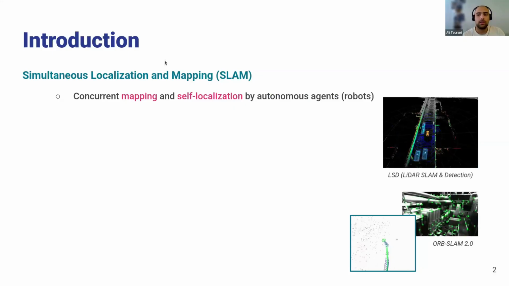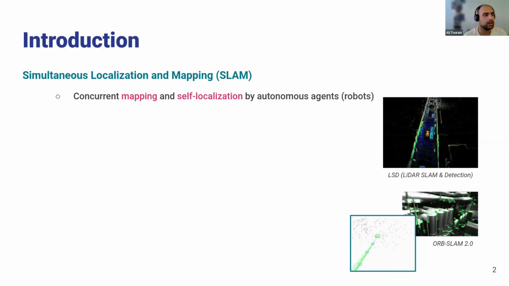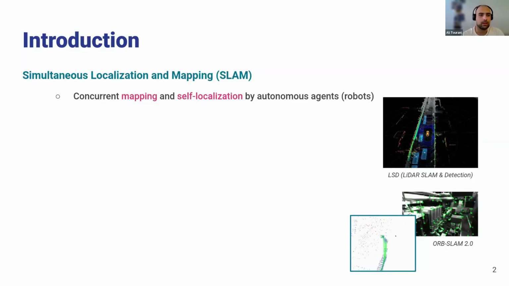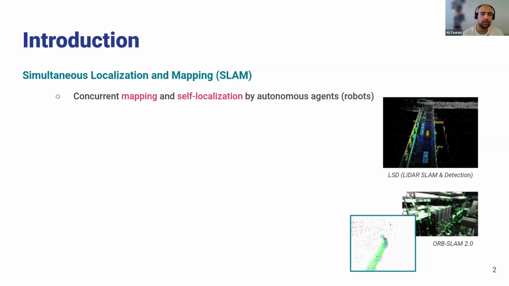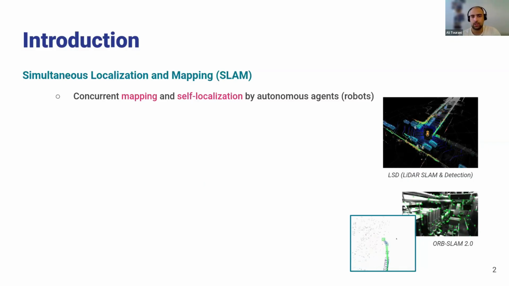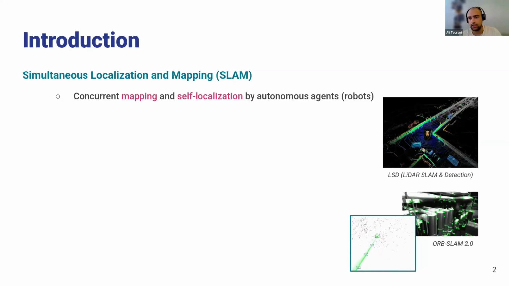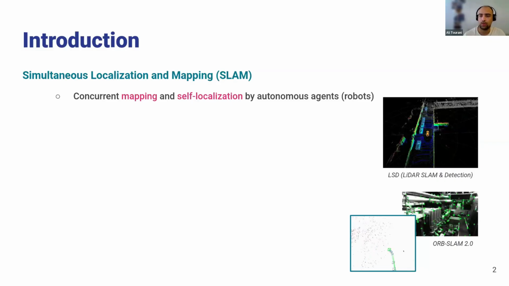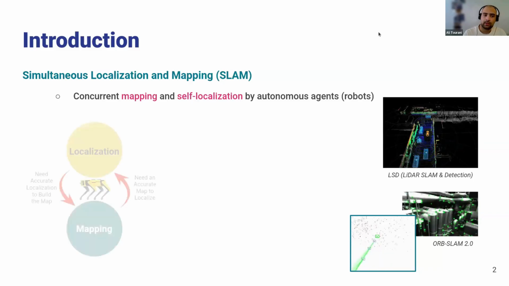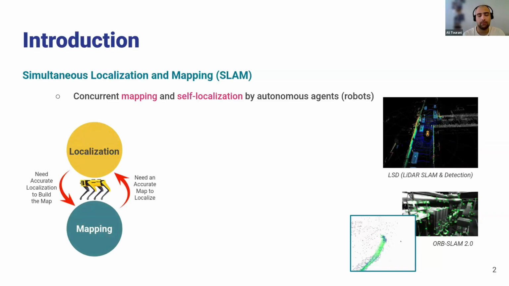With this, I'm going to start with some introduction for people who may not be familiar with this concept. So we're going to talk mainly about the concept of SLAM, or simultaneous localization and mapping. And here the idea is how to do the mapping and self-localization simultaneously using autonomous agents. In this presentation, we mainly talk about autonomous robots, but it can also be extended to autonomous vehicles as well.